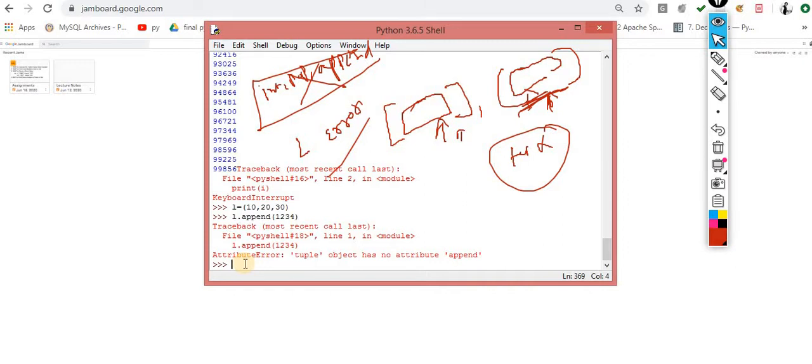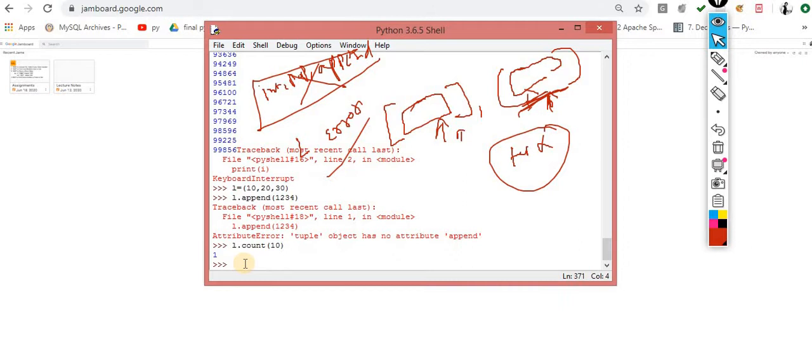You can't do append inside the tuple because this is the concept of immutable. If you want to check out the methods for the same, just press tab after L dot. Only two methods are there. The count method for counting the objects: L dot count of, let's suppose, 10.